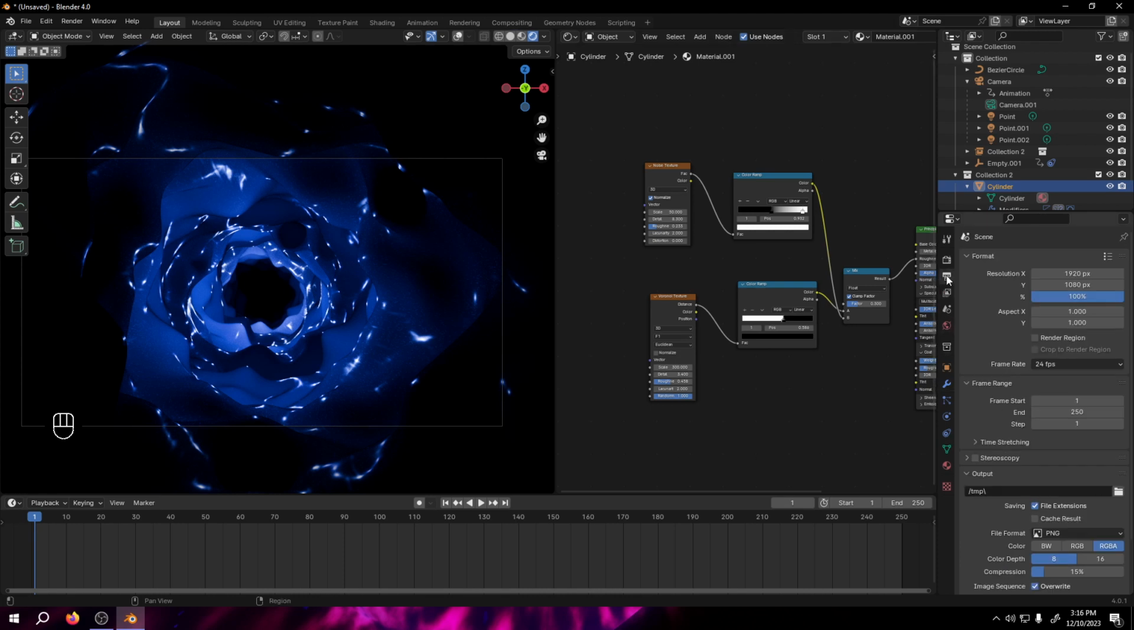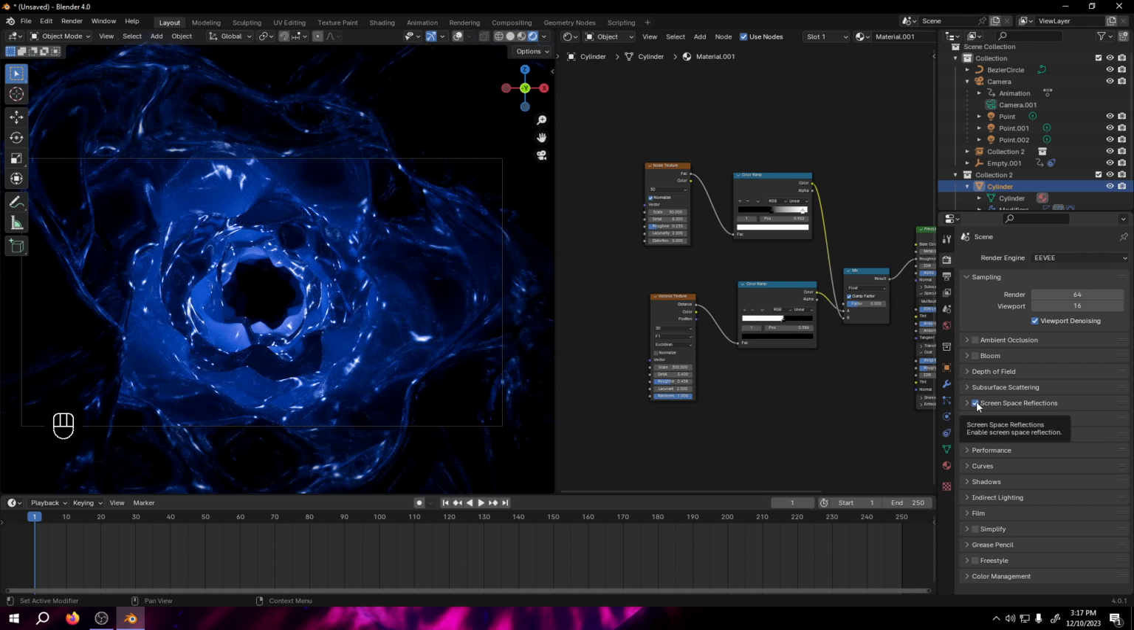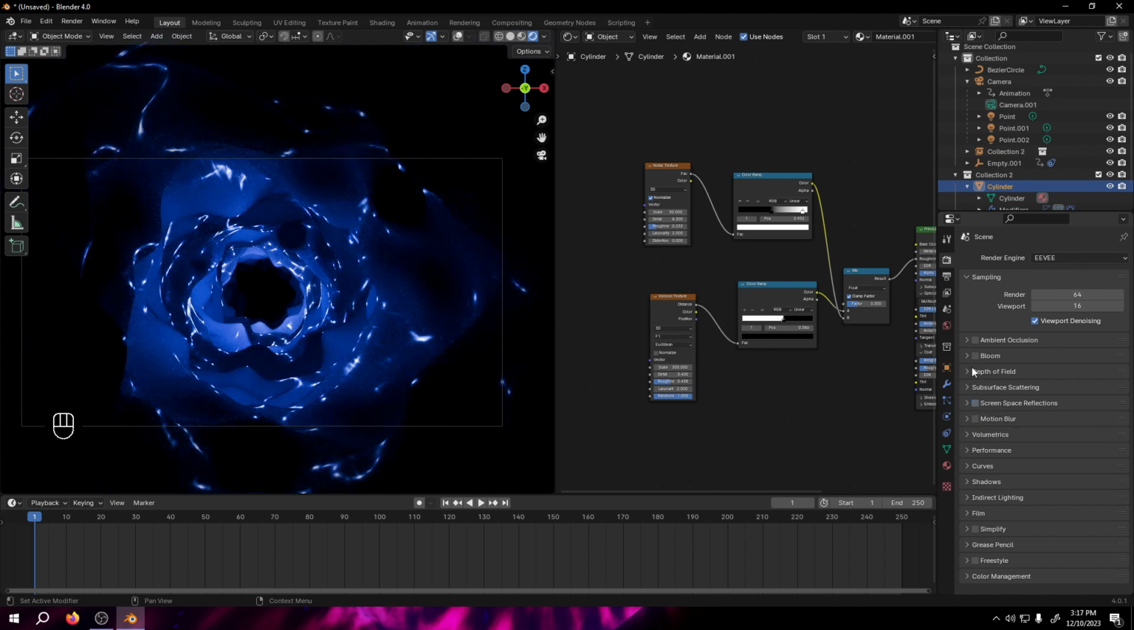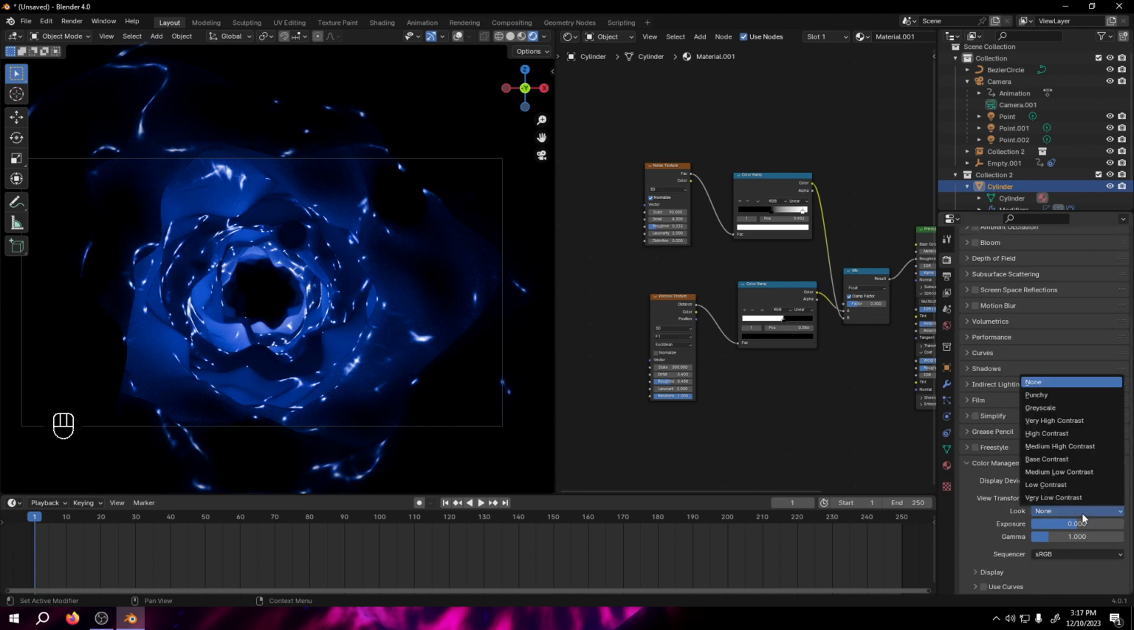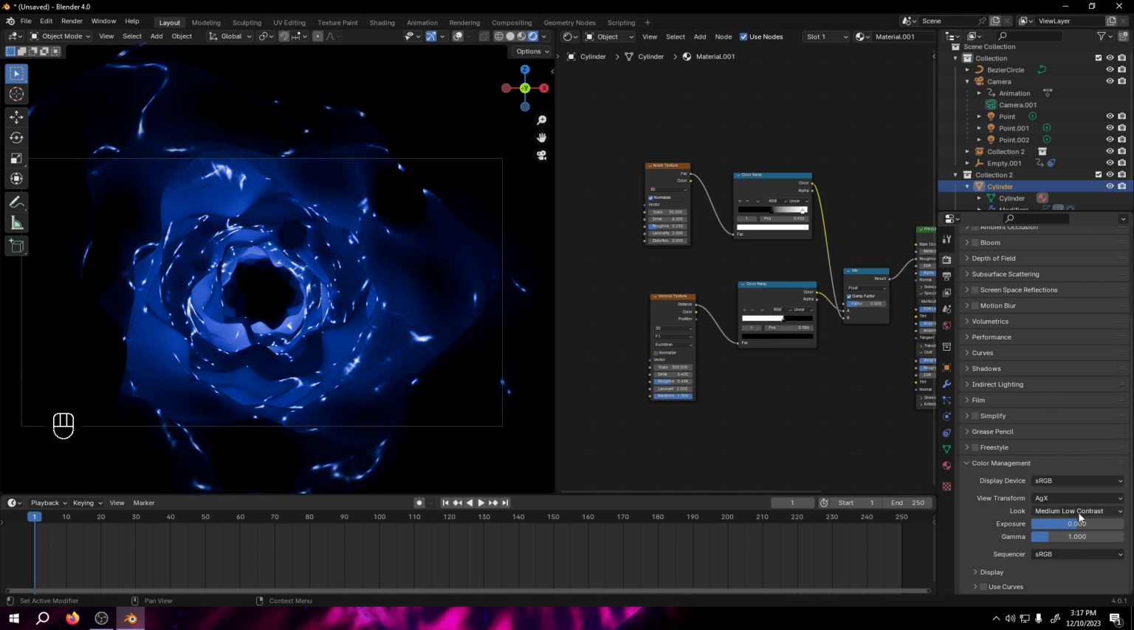If you want, you can add some screen space reflection. I'm not doing this. If you want bloom, you can add. I'm not doing this. I can just add some contrast to it, like high contrast, or maybe medium contrast. I'll leave it as default.